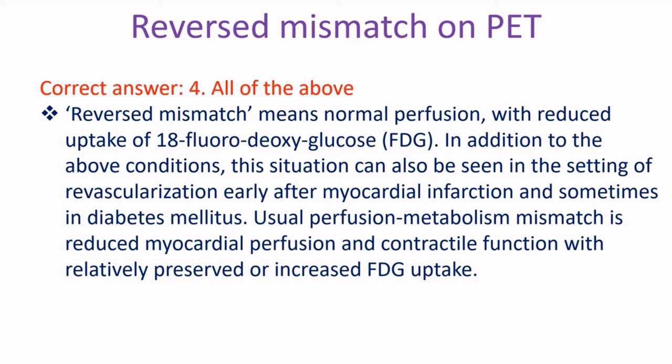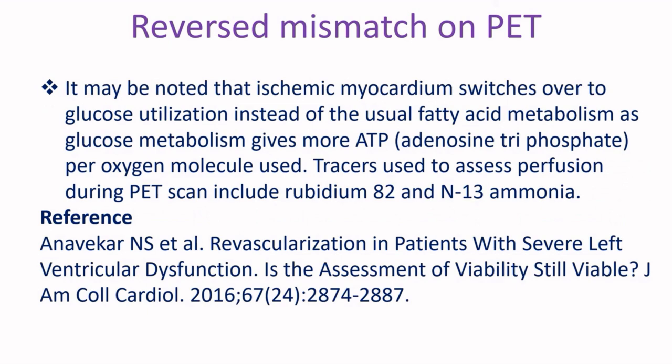Usual perfusion metabolism mismatch is reduced myocardial perfusion and contractile function with relatively preserved or increased FDG uptake. It may be noted that ischemic myocardium switches over to glucose utilization instead of the usual fatty acid metabolism, as glucose metabolism gives more ATP per oxygen molecule used. Tracers used to assess perfusion during PET scan include rubidium-82 and N13 ammonia.